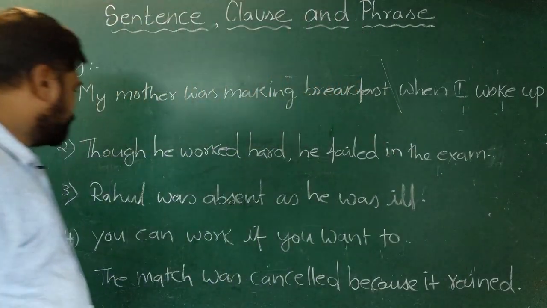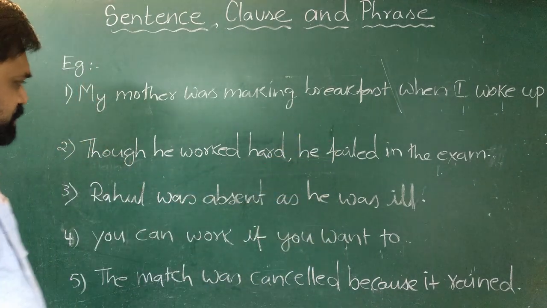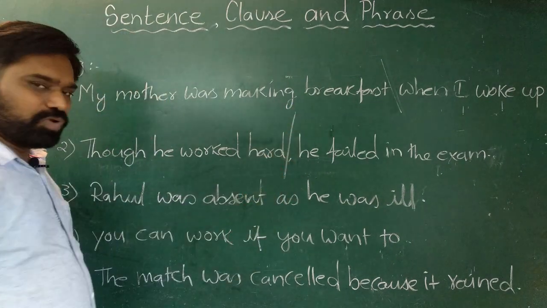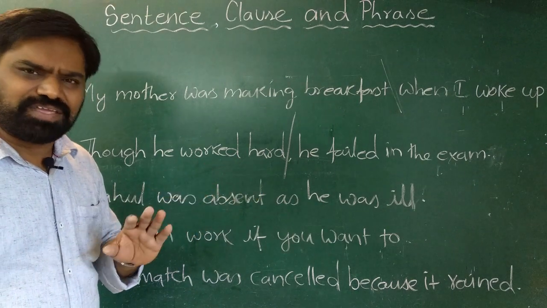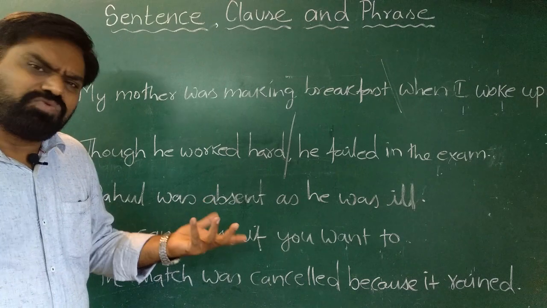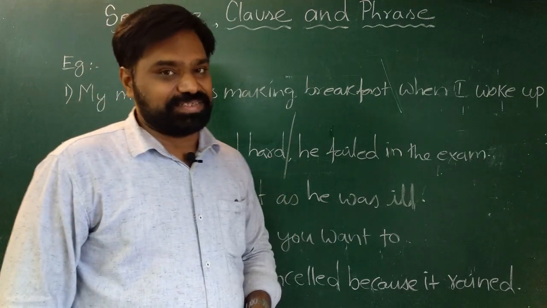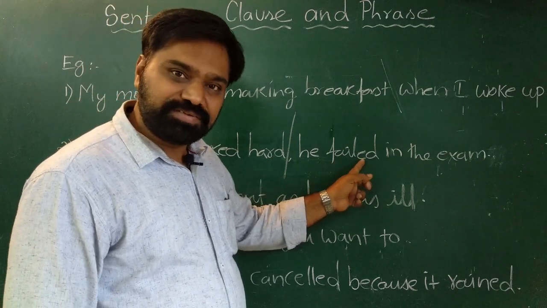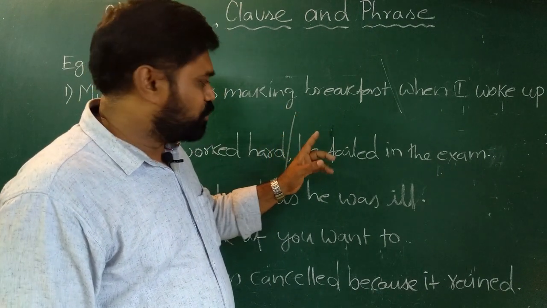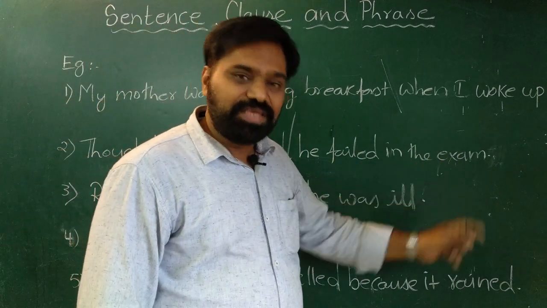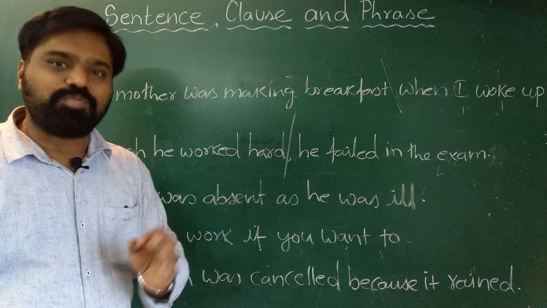Let us look at the second example. Though he worked hard, he failed in the exam. Now in this sentence, again you can observe there are two clauses. Though he worked hard. The first clause doesn't convey complete meaning. Though he worked hard, what? We don't get proper meaning here. Look at the second part. He failed in the exam. Here we have subject, we have predicate. And this part of the sentence can stand on its own. So here he failed in exam is the main clause, whereas though he worked hard is subordinate clause.